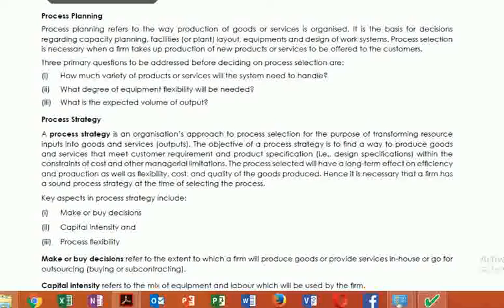Strategy is done for a bigger size, for the organization, and planning is done for the department. That is the basic difference between a strategy and a plan.